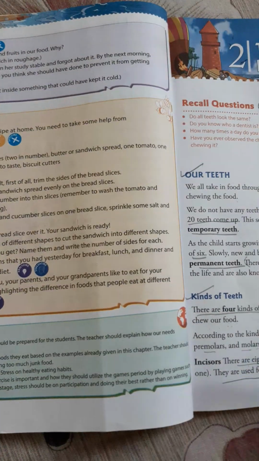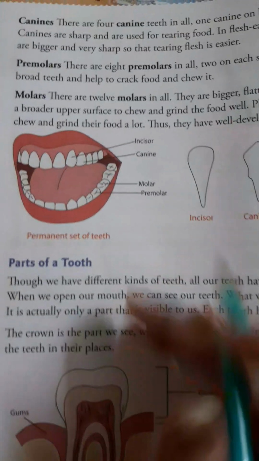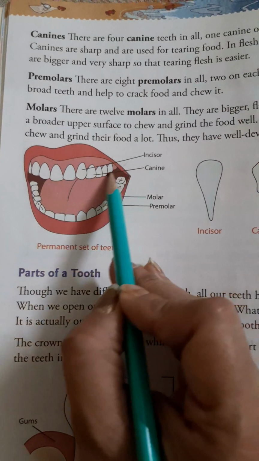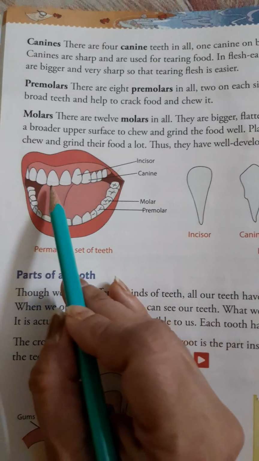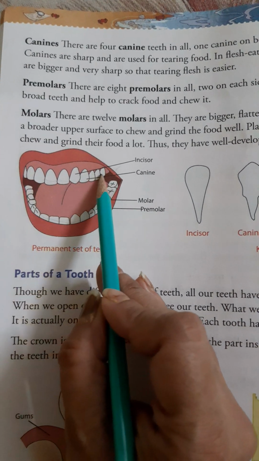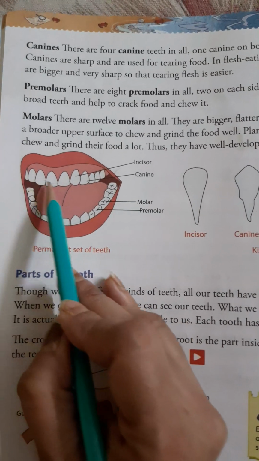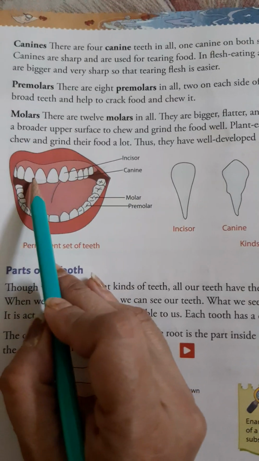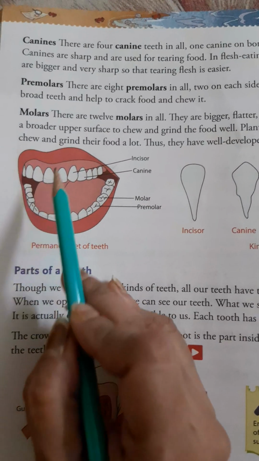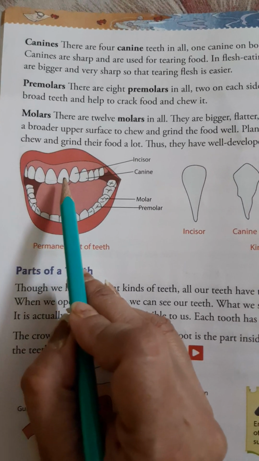Now I will show the picture to everyone, which will help you understand properly. See, this is the upper jaw, this is the lower jaw. You can see very clearly that inside our mouth there are different shapes of teeth. So what are the incisors? The front teeth.